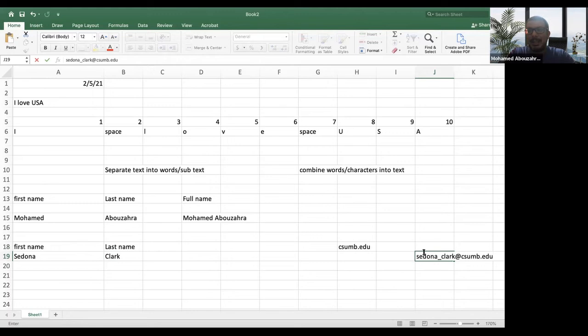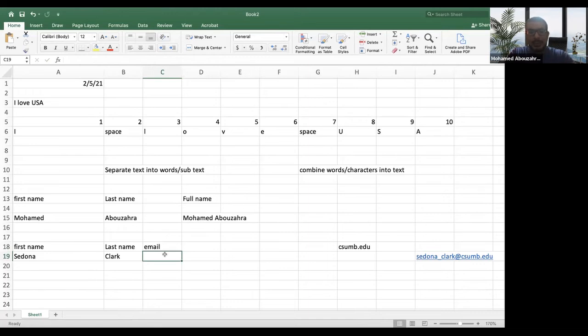Okay, so how do we do this? We will get here and write email, and we'll start combining the different parts we want. So it's the first name, underscore, last name, and then at csumb.edu.